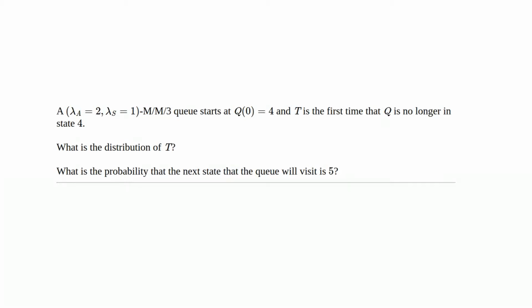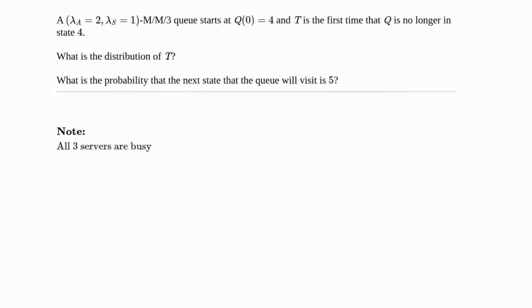We have lambda A is 2, lambda S is 1, an M/M/3 queue that starts at state 4. We let T be the first time Q is no longer in state 4, and we ask, what is the distribution of T? Secondly, we ask, what is the probability that when the Q does first change state, it will be to state 5 instead of state 3?